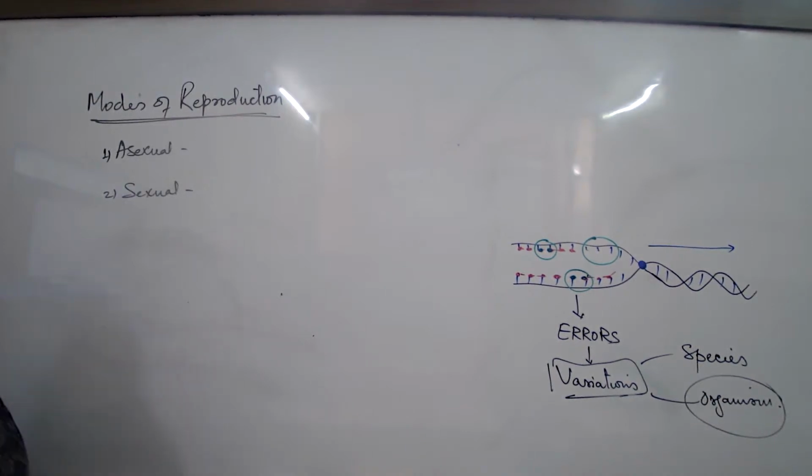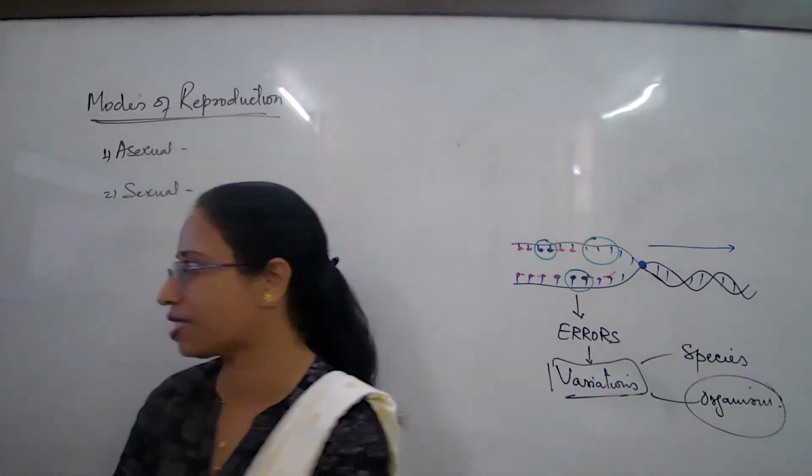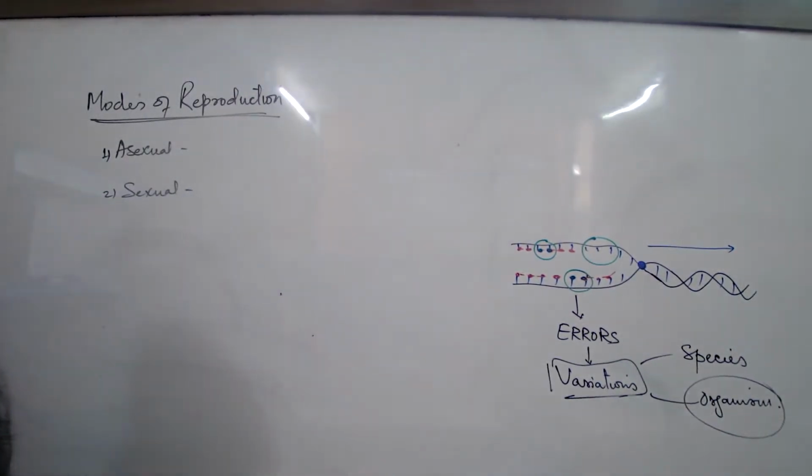Make a table, all of you, fast. 5 major differences. No, just make a table. I'll give you the points. Make a table: asexual reproduction on one side and sexual reproduction on the other side.